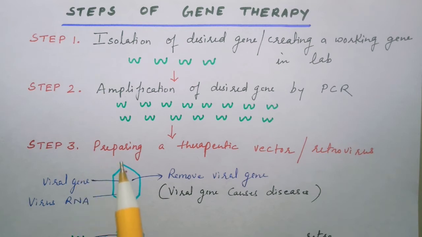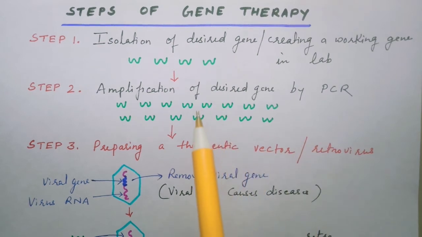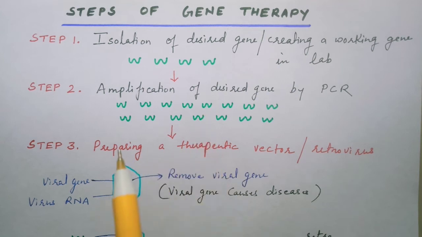Step 3 is preparing a therapeutic vector, or a retrovirus, which can carry this desired gene where we need to send it. For preparing this retrovirus, first the retrovirus is taken. Inside this retrovirus, as we have already discussed, RNA is the genetic material.